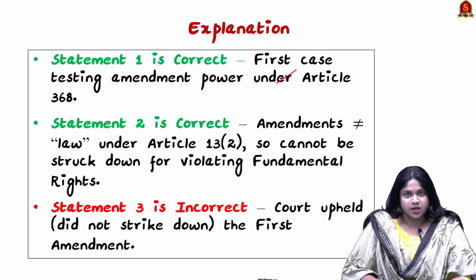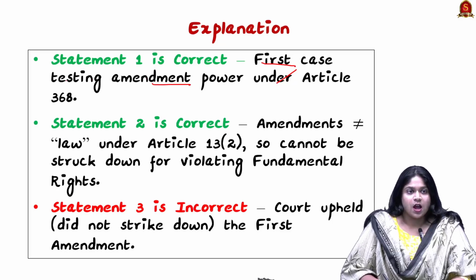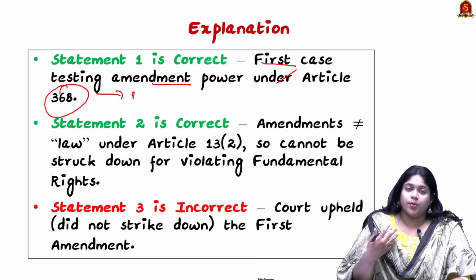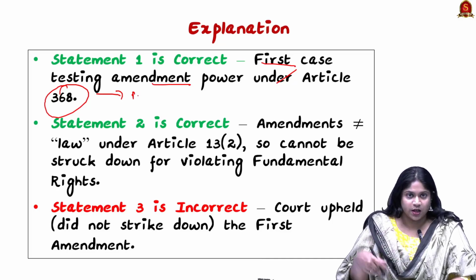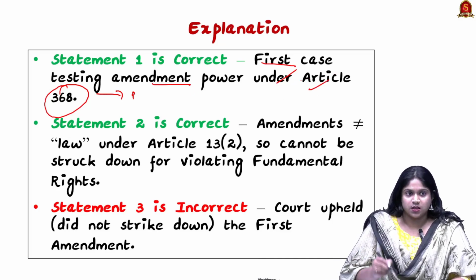So the first statement is right. It is the first case testing amendment power under Article 368. Originally, Article 368 is how Parliament has the right to bring in constitutional amendments on any constitutional provision.